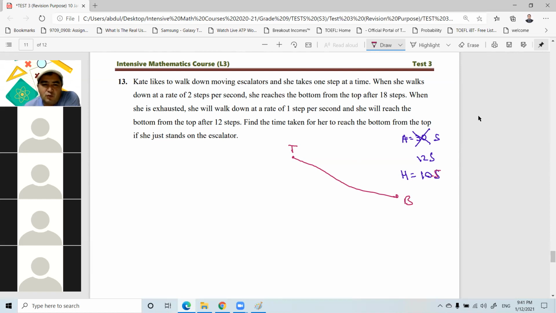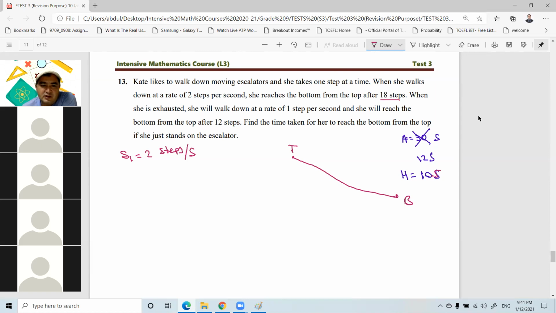When she walks down at the rate of 2 steps per second, the first speed, let's say speed 1, that is 2 steps per second, then she reaches the bottom from the top after 18 steps.